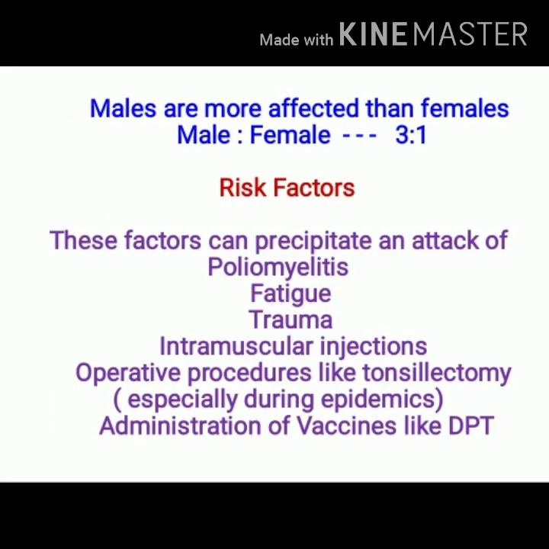Males are more commonly affected than females. Male-female ratio is 3:1. Risk factors are those factors which can precipitate poliomyelitis. These factors include fatigue, trauma, intramuscular injections, operative procedures like tonsillectomy, especially during epidemics, and it may include administration of vaccines like DPT, that is diphtheria, pertussis, tetanus.